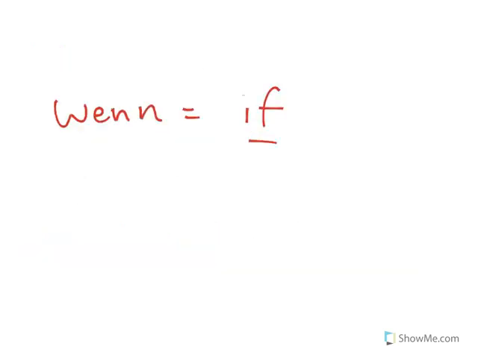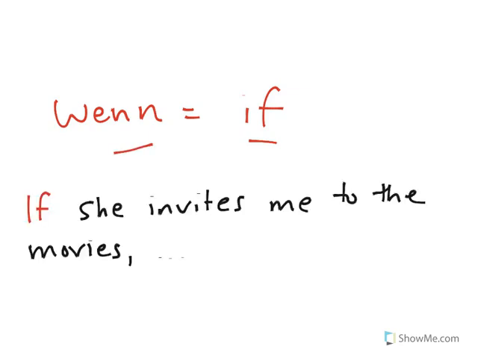Wenn also very frequently has the meaning of if. Use wenn if you mean if. So, if she invites me to the movies, would be, wenn sie mich ins Kino einlädt. So you also use wenn when you mean if, or something conditional, that depends on certain conditions.